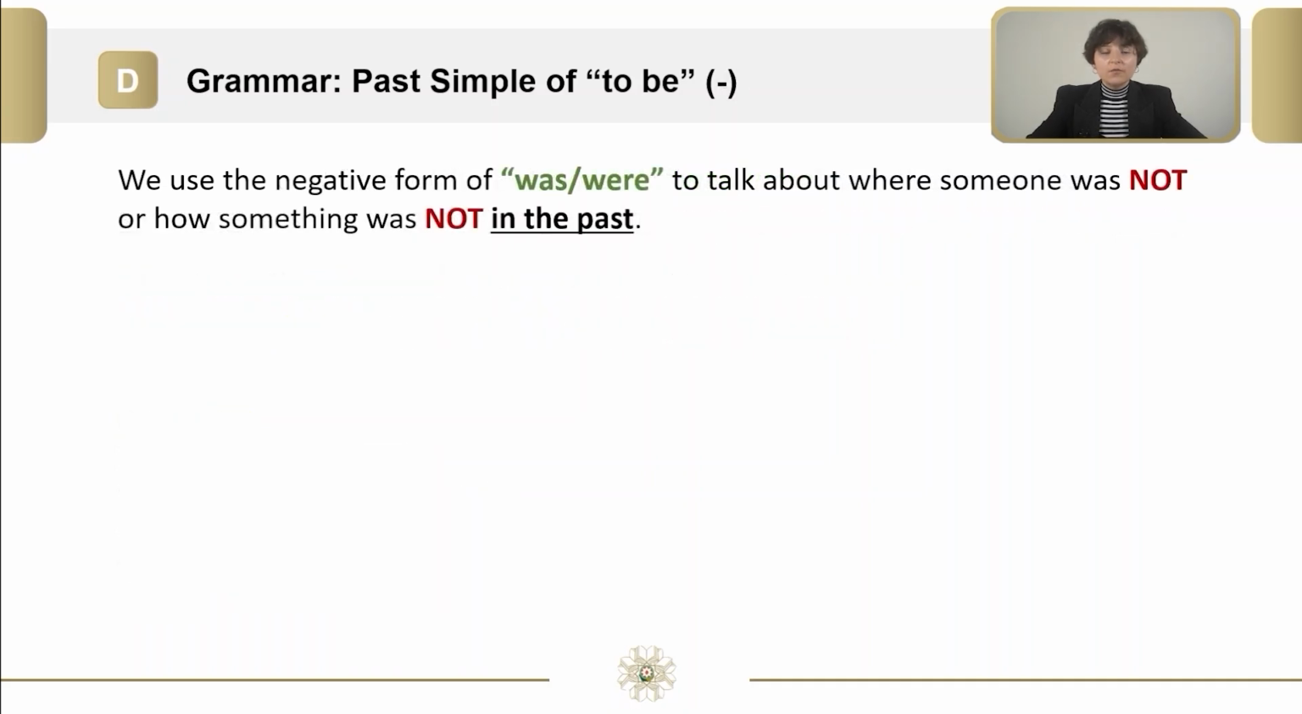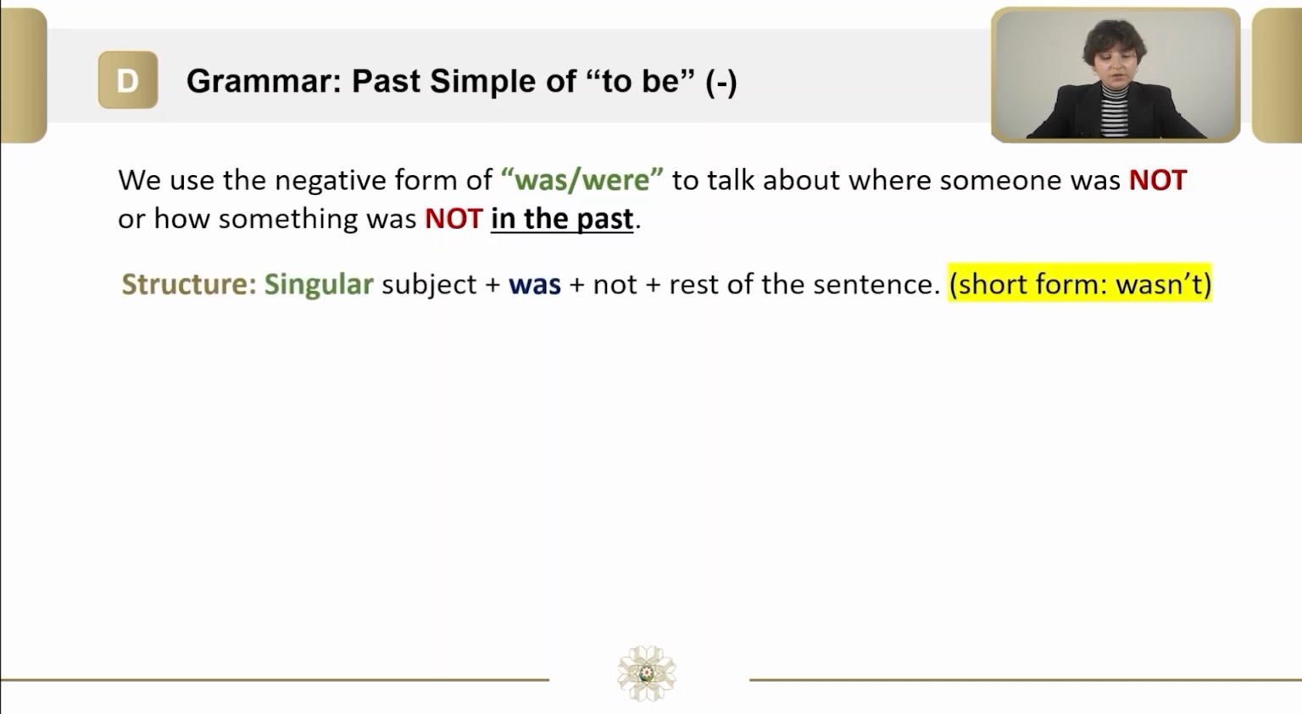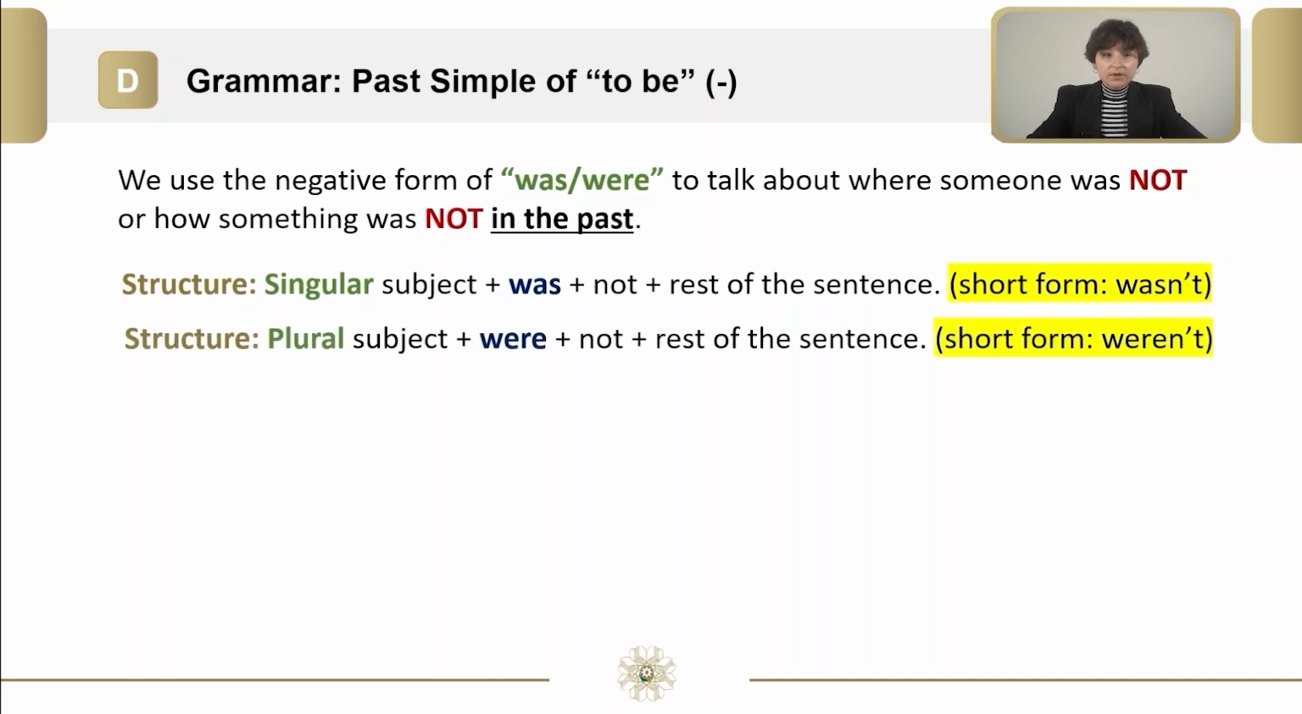Now let's see how we form the past simple of to be in negative sentences. We use the negative form of was, were to talk about where someone was not or how something was not in the past. The structure looks like that. Singular subject plus was plus not plus rest of the sentence. Short form is wasn't. Structure 2 is plural subject plus were plus not plus the rest of the sentence. Short form is weren't.